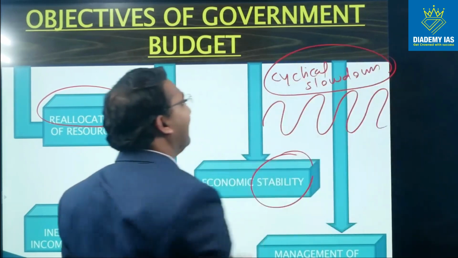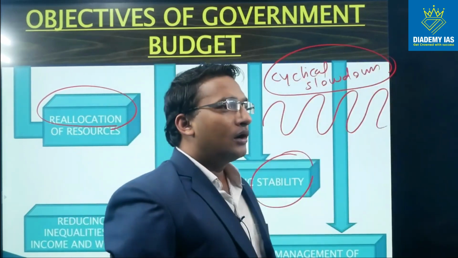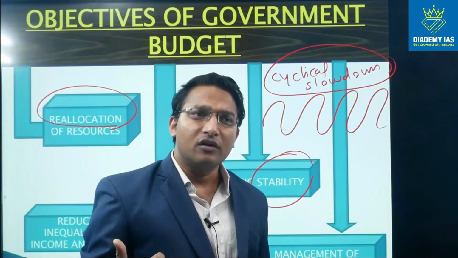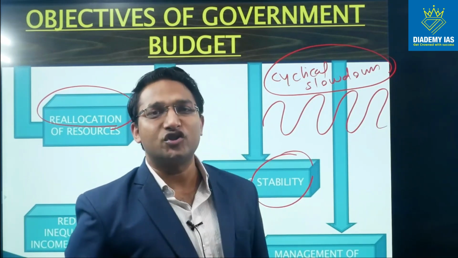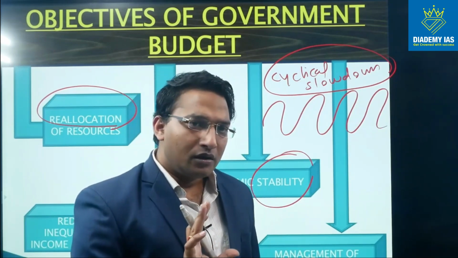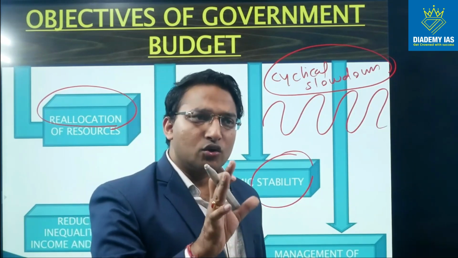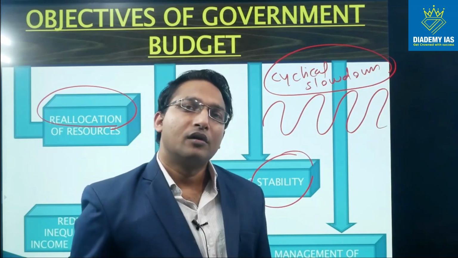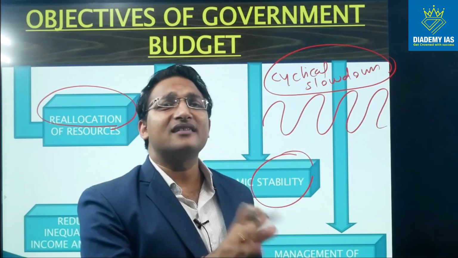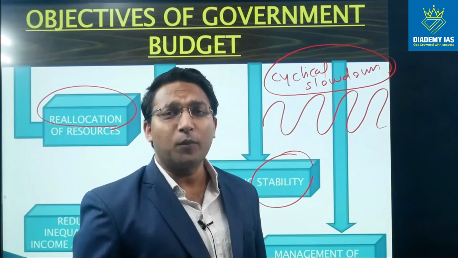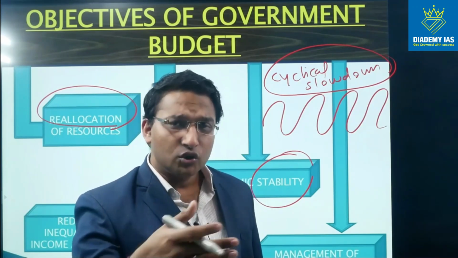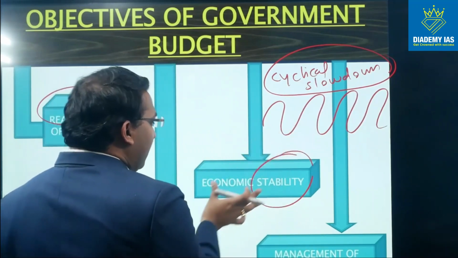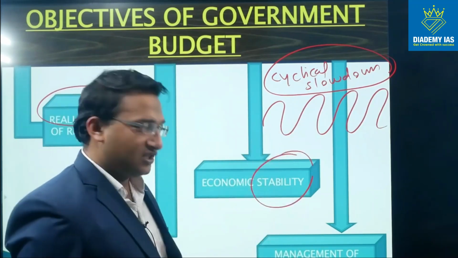So this cyclical slowdown is to be tackled by providing some kind of welfare measure to the small industries, providing some money package to the infrastructure, providing export subsidy. So whichever sectors are impacted, the government will provide the money in the budget to all those sectors. So through all these measures, economic stability is supposed to be achieved.